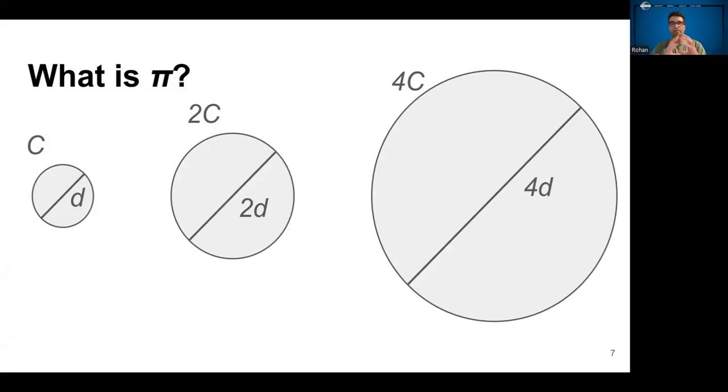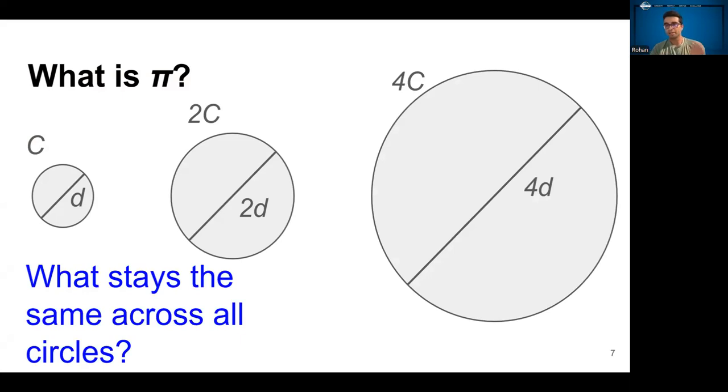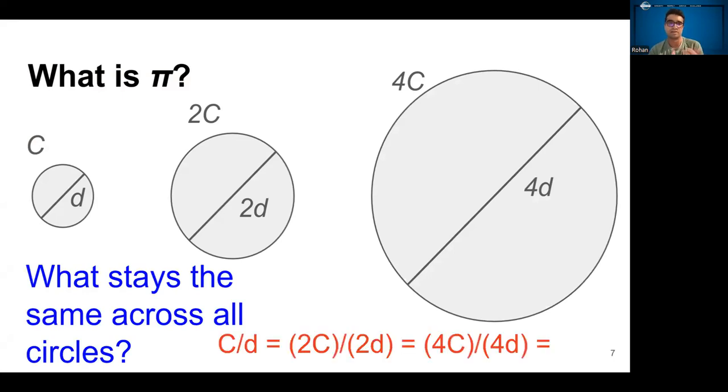Now, all these circles are basically the same shape, but they're all scaled. So what stays the same across all of these circles? Well, if you take the ratio of the circumference to the diameter of all three of these, you get something that's the same. No matter how much you scale up the size of a circle, the ratio of the circumference to the diameter is always going to be the same. What is that number? Well, that's what pi is. The ancient Greeks defined pi to be the ratio of the circumference to the diameter of a circle.